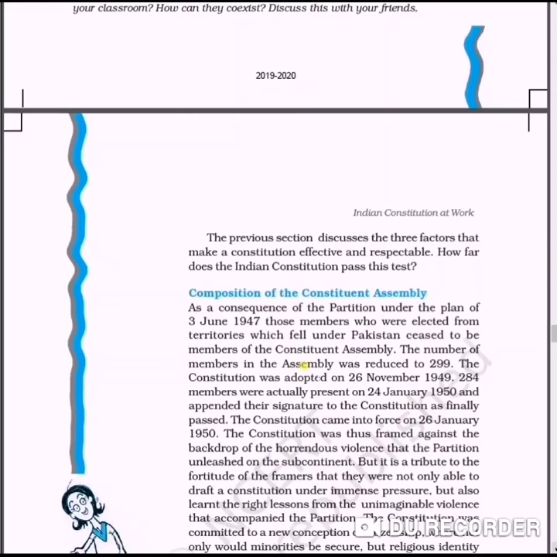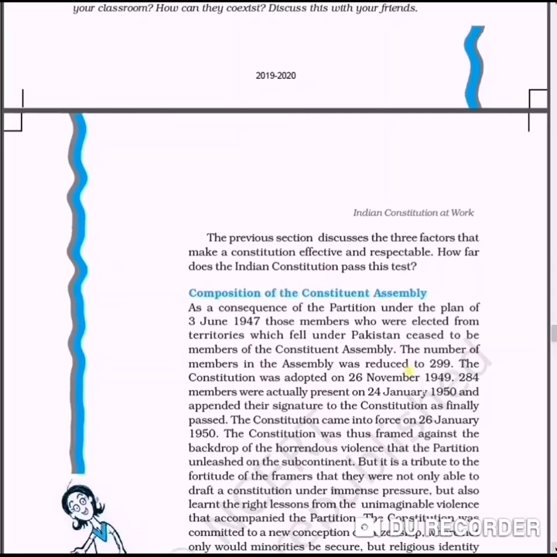But on 3rd June, few members left the Constituent Assembly of Indian Constitution. Why? Because the Muslim League demanded a separate state, that is Pakistan. So the few members left the Constituent Assembly. Only 299 members were left when it was adopted on 26 November 1949. 284 members were actually present on 24 January 1950.